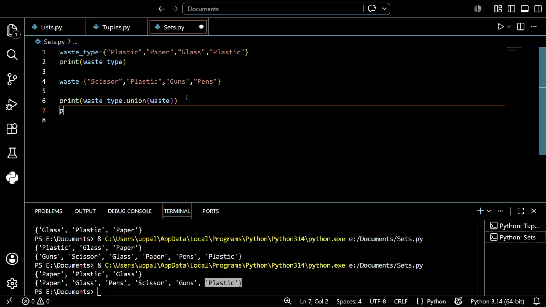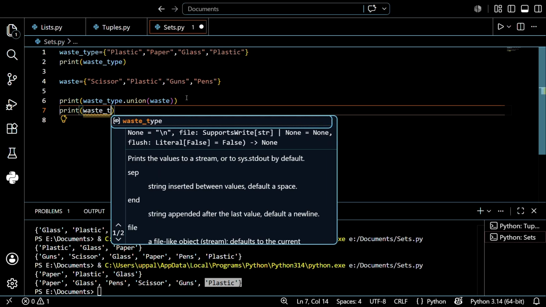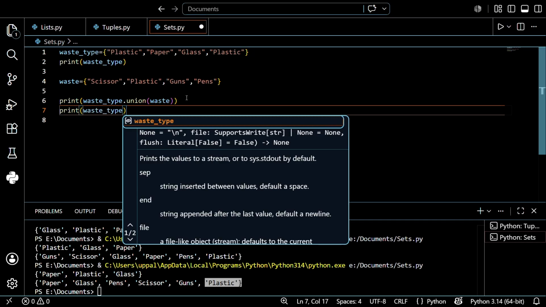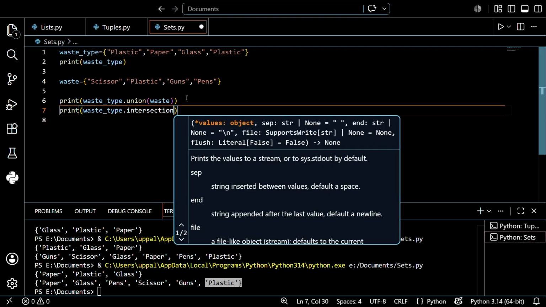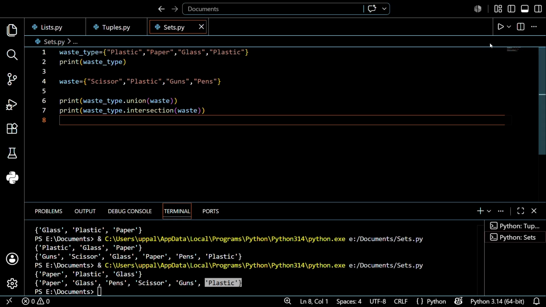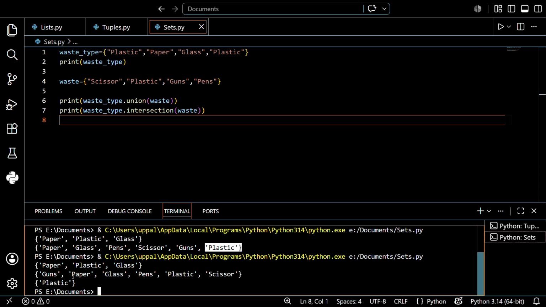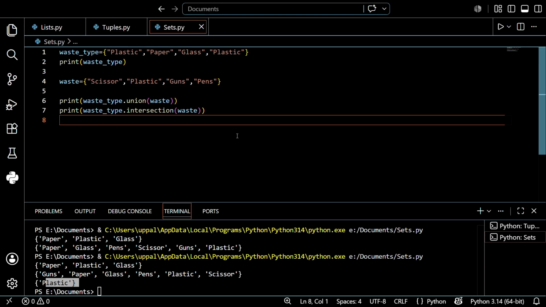I want to print the intersection also, guys. Just print waste type dot intersection of, again, waste, right? After that, just save this one, just run this. Let's see what will happen. See, it shows only plastic because in both sets the one common element is plastic.